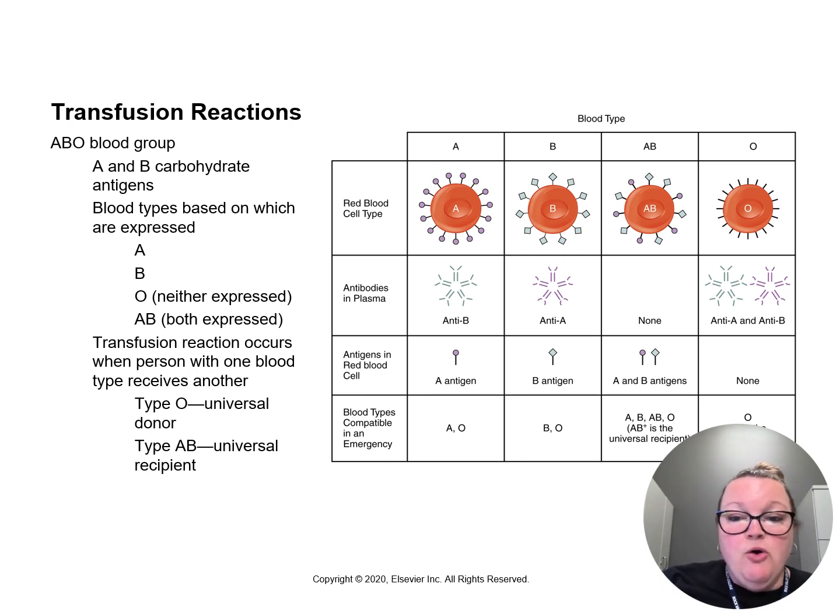Those with type O can give to those with type A or B because type O has no expression. However, those with type O can only get type O because they have A and B antibodies. If you have type AB blood, you are lucky because you can get any of the other three blood types.